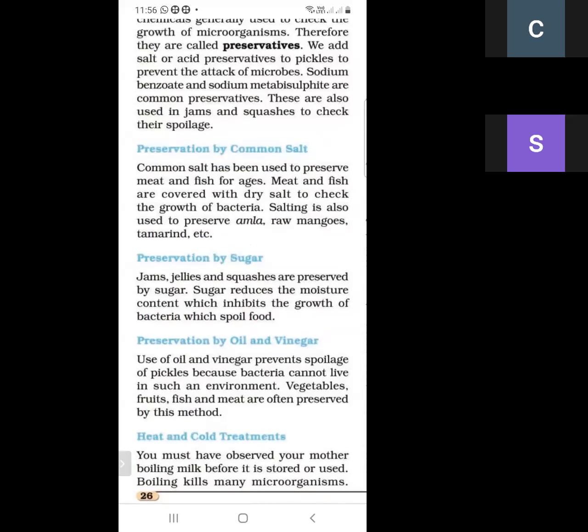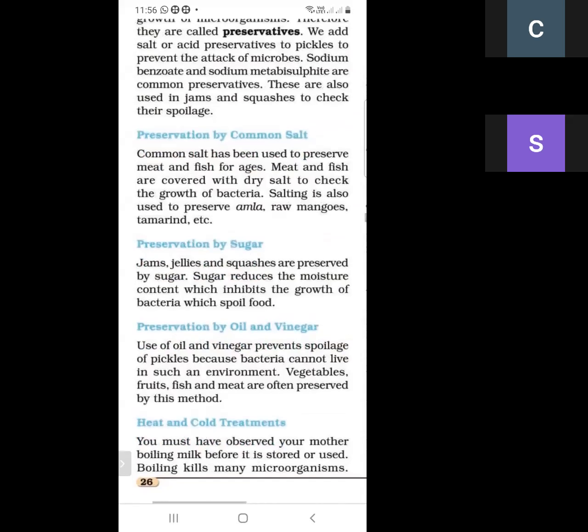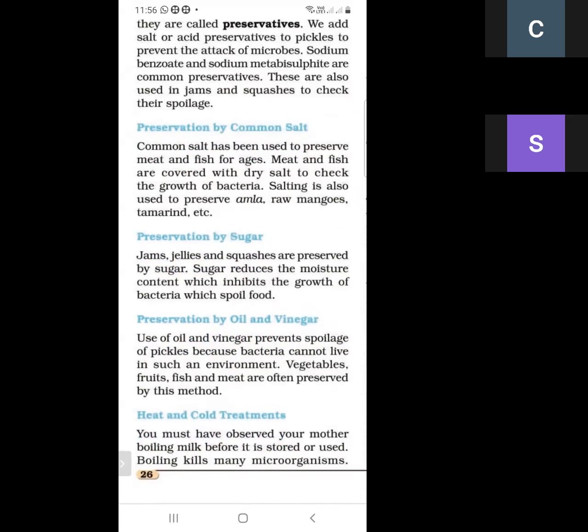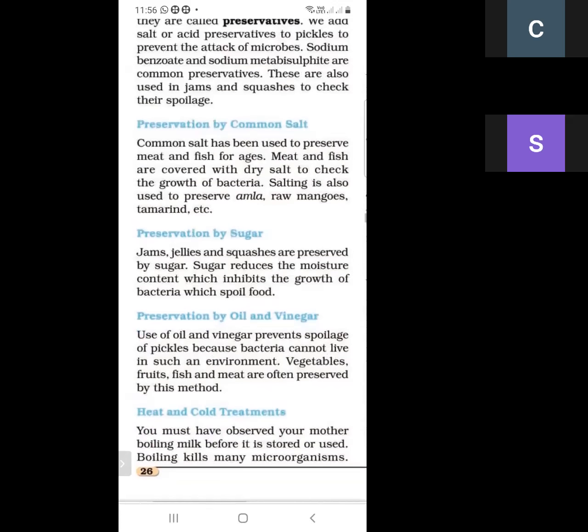And what are the other methods? Salting is also used to preserve amla, raw mango, and tamarind. These are the preservations by common salt. We add salt to meat and fish so that they can be used for a longer time and be preserved. They are covered with dry salt so that bacteria cannot develop on them. Salting is the best method to preserve amla, raw mangoes, and tamarind. So we can preserve food by common salt.